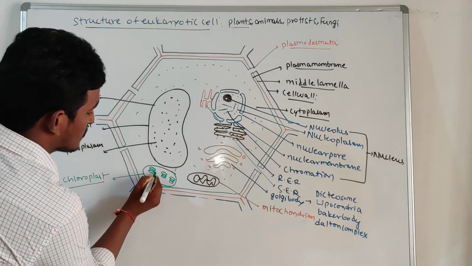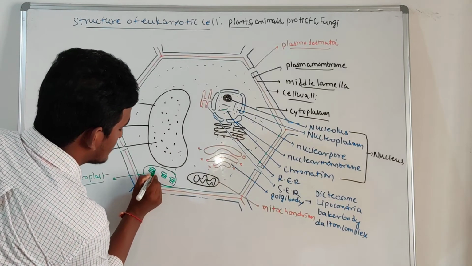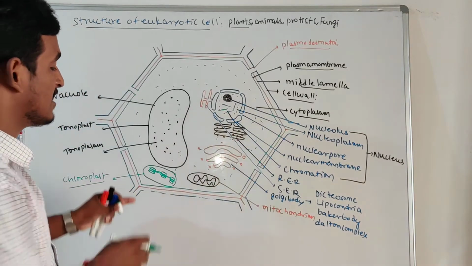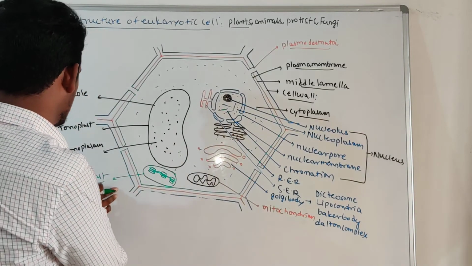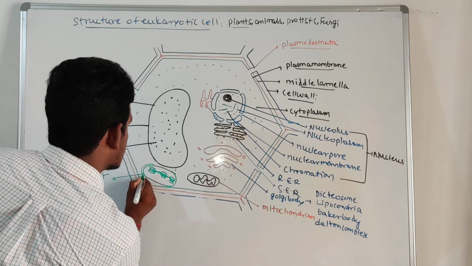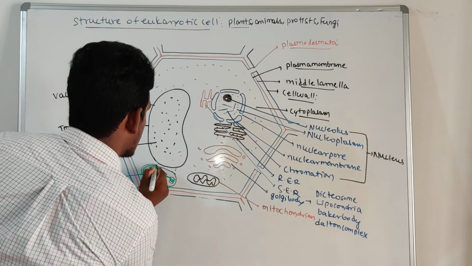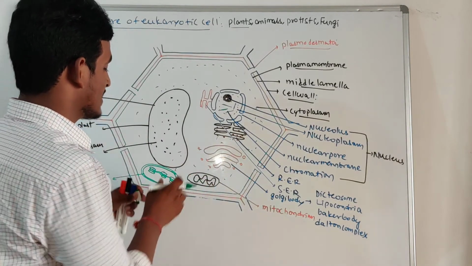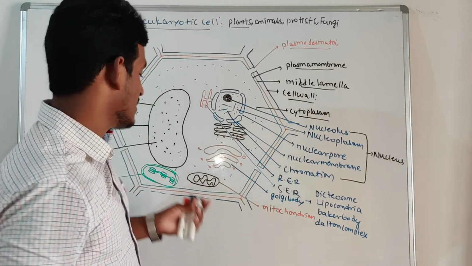One granum attaches to another granum with the help of stroma lamellae. It is mainly found in plant cells only. It is a double membrane organelle. The chloroplast and mitochondria are semi-autonomous organelles.